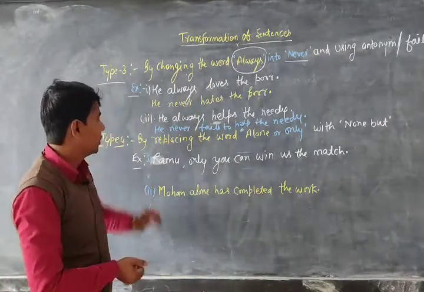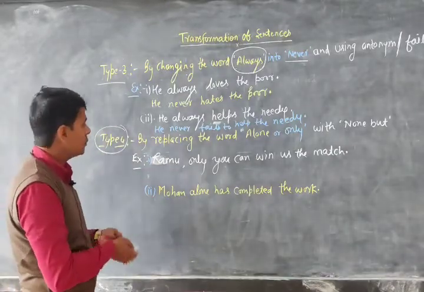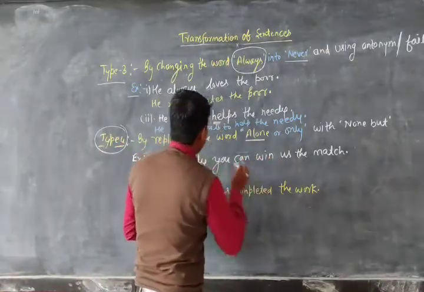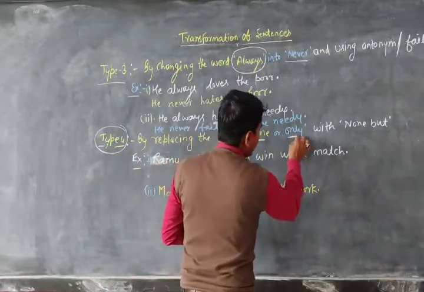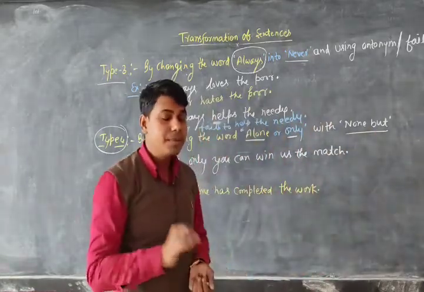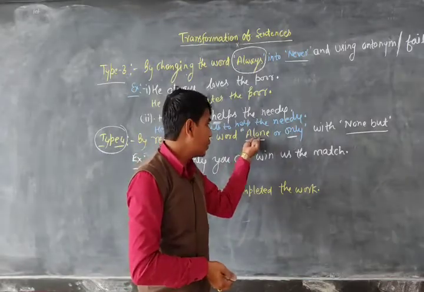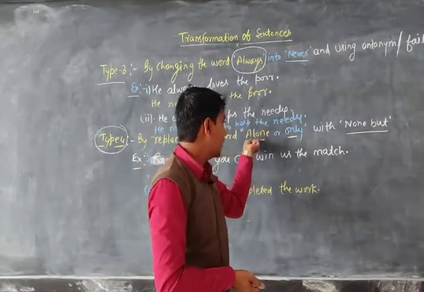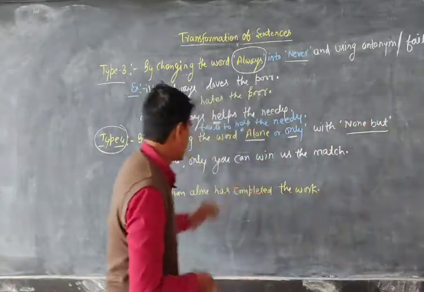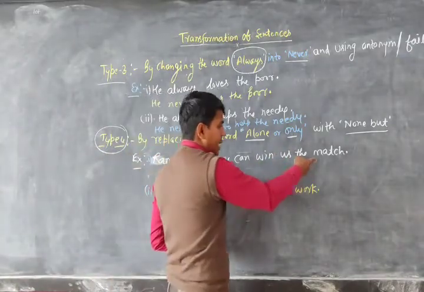Okay, third. Now see point number 4, type 4. We replace the word alone or only with the words none but. If the positive sentence contains the word alone or only, we replace it with none but. Let's see an example. Ramu, only you can win us the match.